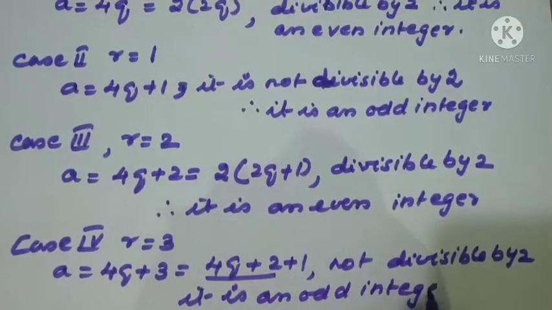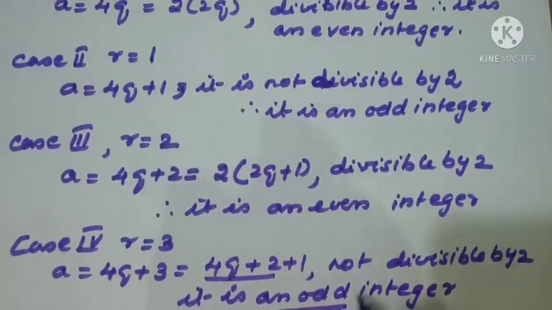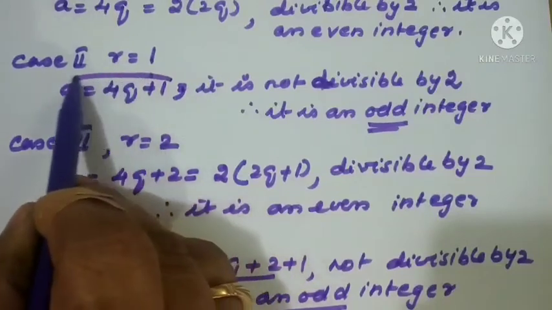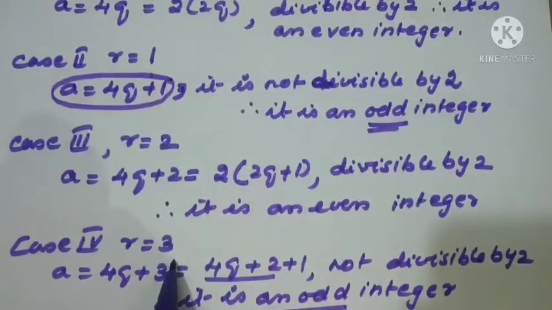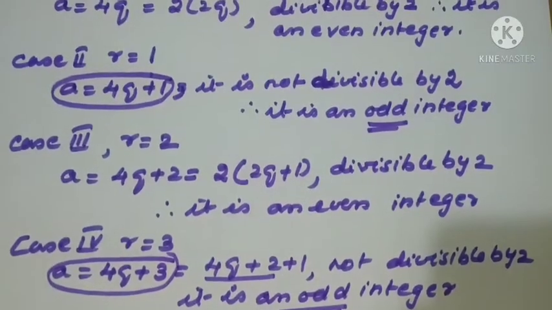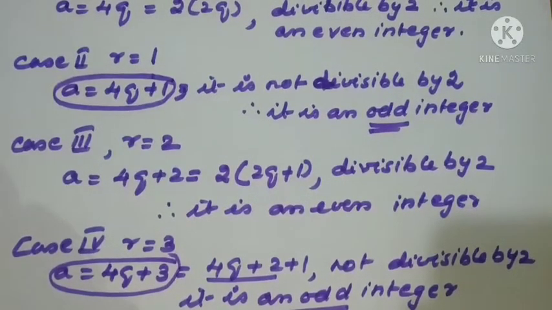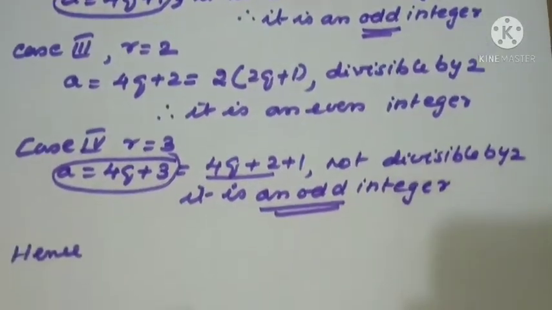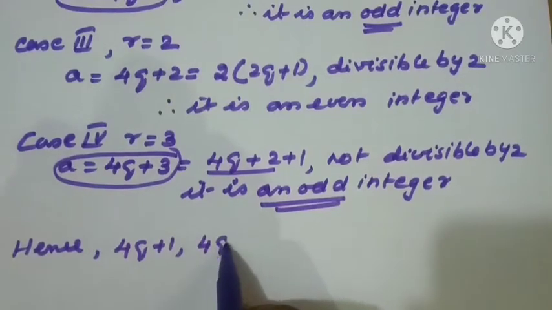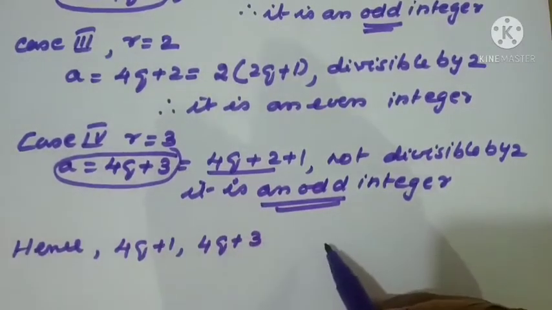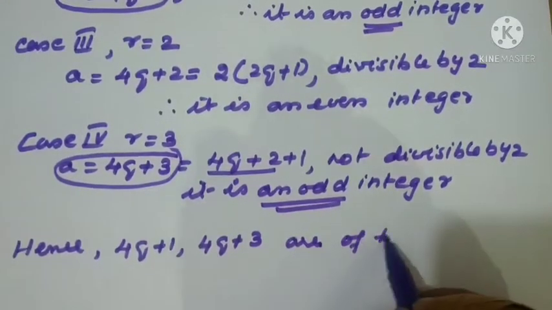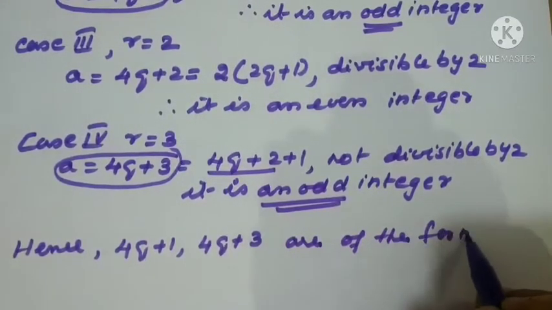So according to the question we need odd only. Odd here we got and here we got. Correspondingly, what is the value? a = 4q + 1 and a = 4q + 3. So what is the conclusion we can make? Hence 4q + 1 and 4q + 3 are of the form of an odd integer.